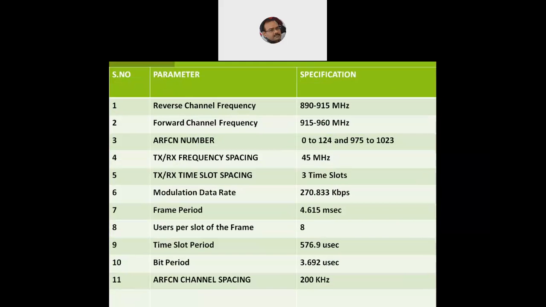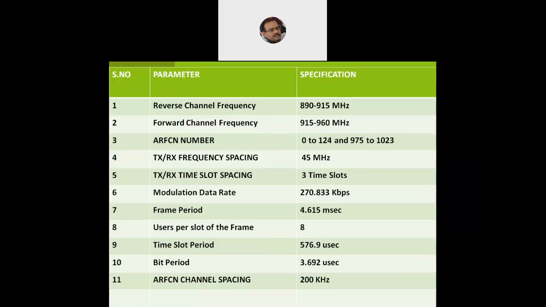Now let's look at some of the technical specifications of the GSM architecture. The first two points we have already discussed, the forward and the reverse channel frequencies. We have 25 megahertz bandwidth reserved for both forward as well as reverse. For the forward, it's 25 megahertz ranging from 935 to 960 megahertz; it has been roughly written as 950. And for the reverse channel, it is 890 to 915 megahertz.